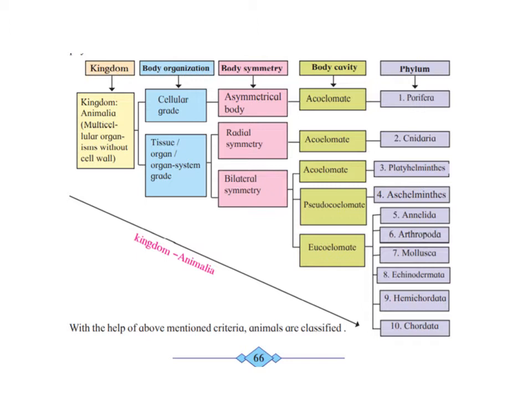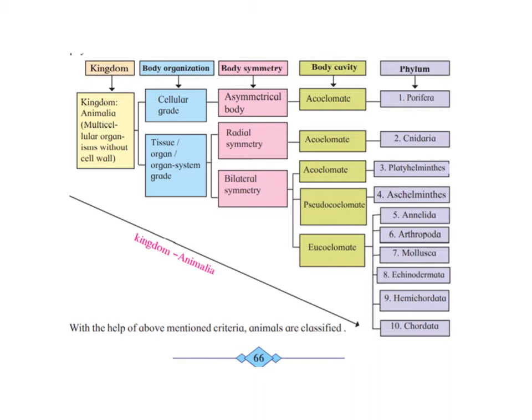Now the system of classification is based upon some criteria like body organization, that means whether it is cellular, tissue, organ system, based on that, what we saw in the last class also. Body symmetry, whether it is asymmetrical or symmetrical. If it is symmetrical, whether it is radial symmetry or bilateral symmetry. Then body cavity, whether it has a body cavity or not, and germinal layers, that is germ layers, as well as segmentation, etc.